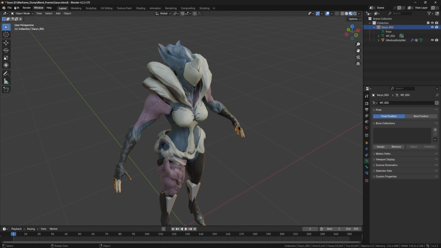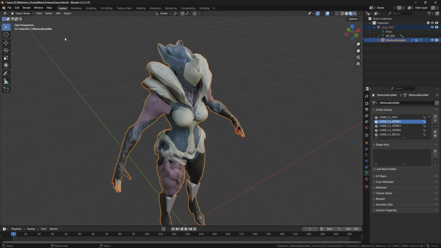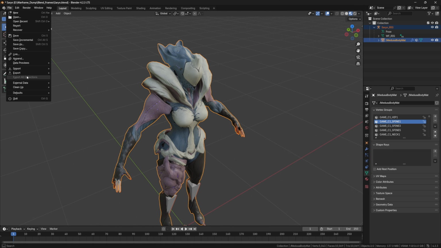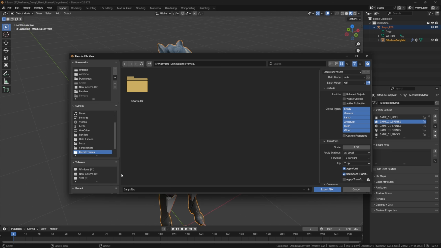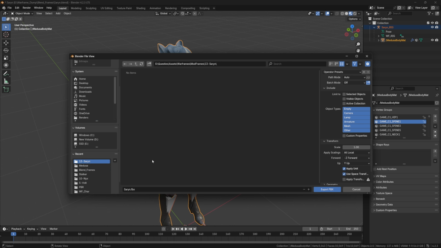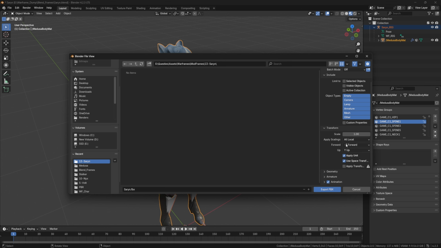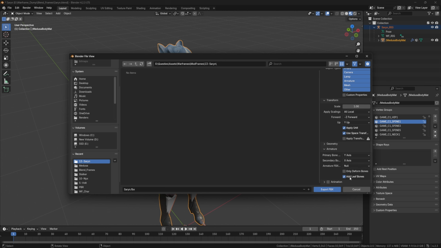So we're going to select everything, and we're going to do File, Export, FBX, and we need to go to where our model is, and then you can do Select Only. For this case, I don't have to. We are going to uncheck Animation. We're going to uncheck Add Leaf Bones under Armature.